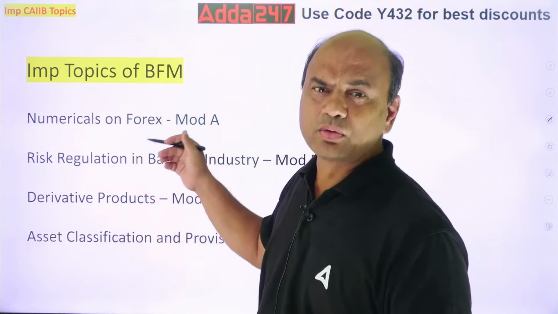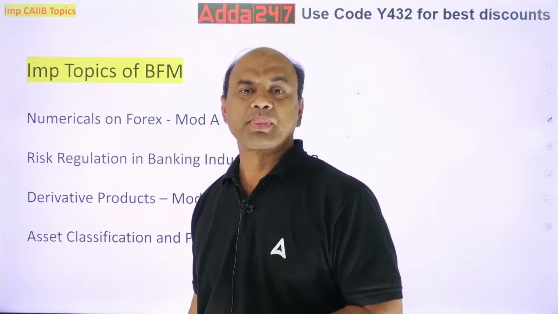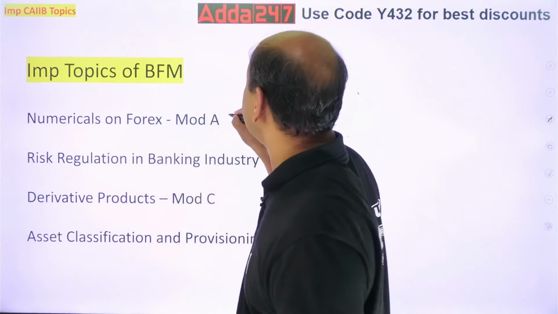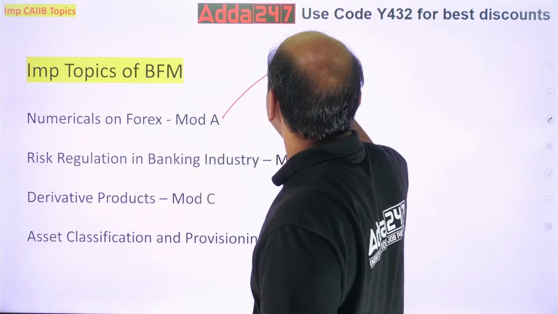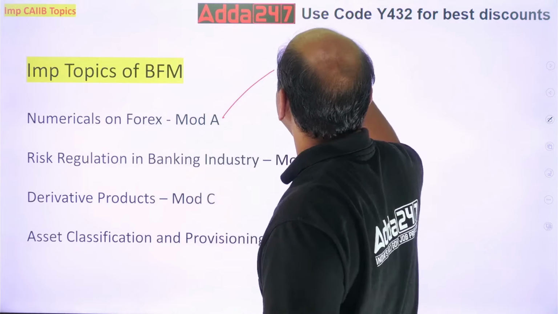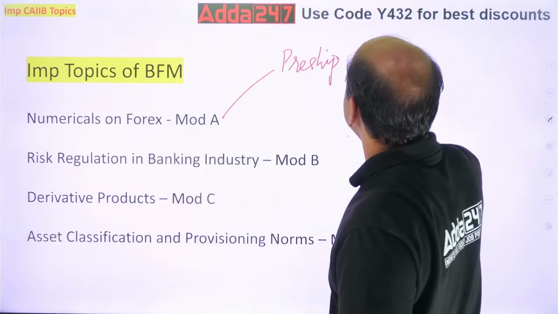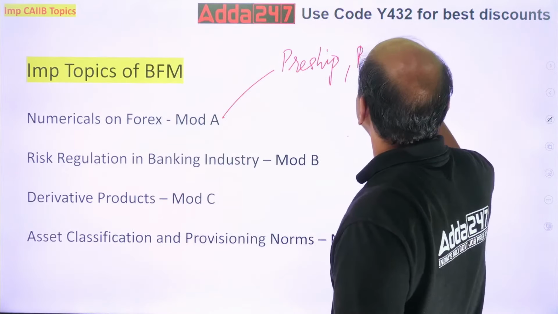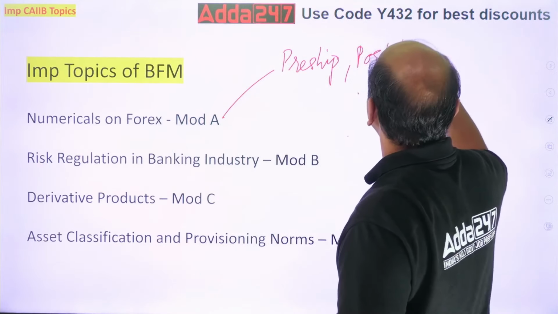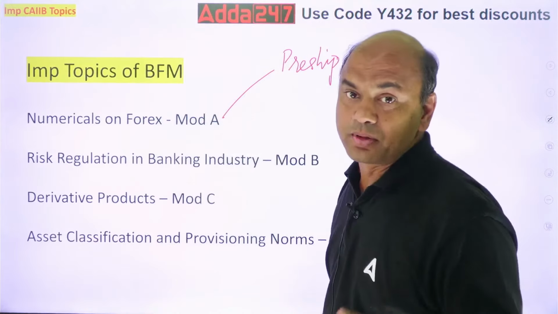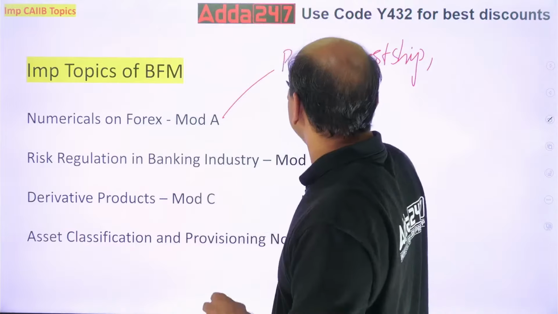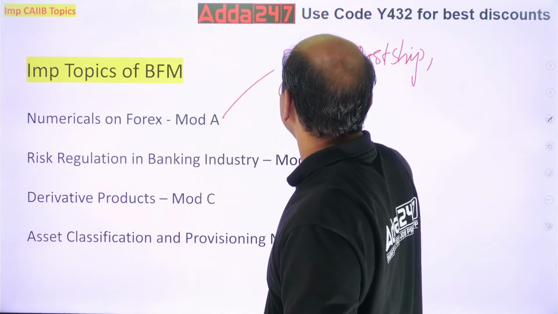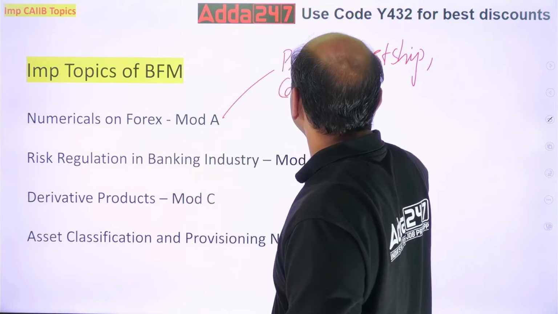Now, what is there in numericals in Forex? In this chapter, you will have the numericals on, firstly, pre-shipment finance, post-shipment finance. Then you can have a numerical on booking of contract, forward contract booking.